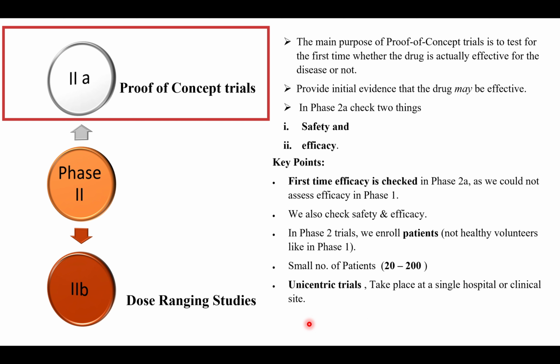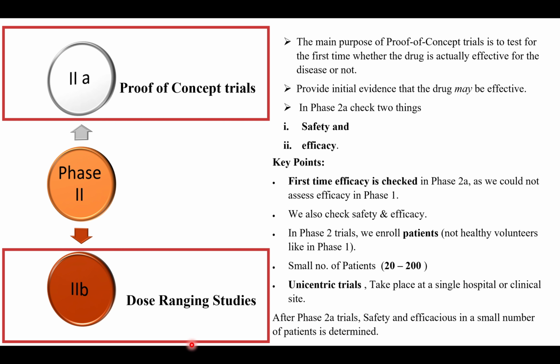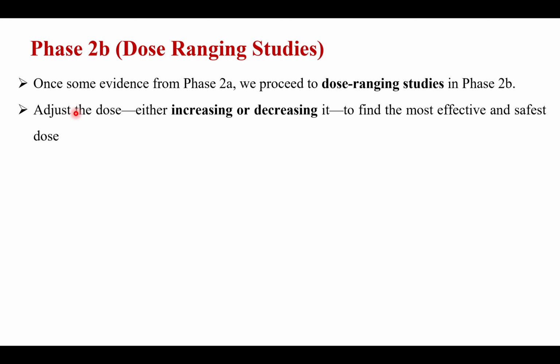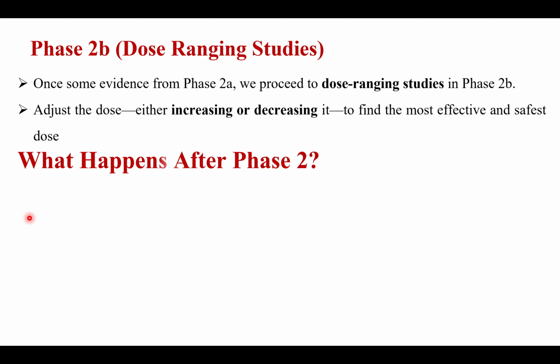So after conducting phase 2 trials, we determine whether the drug is safe and efficacious in a small number of patients. Once we complete the 2A trials, we move to the phase 2B trials, which are also known as dose ranging studies. Once we have evidence from phase 2A, we proceed to the dose ranging studies in phase 2B. Here we adjust the dose, either increasing or decreasing it, to find the most effective and safest dose for the patient.